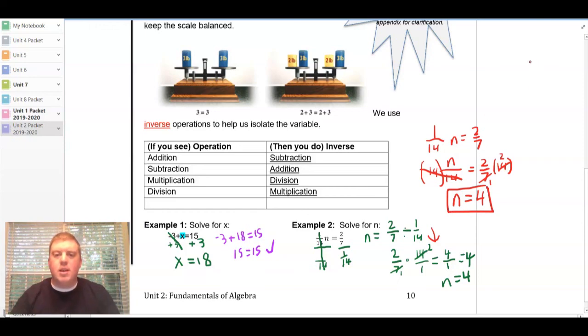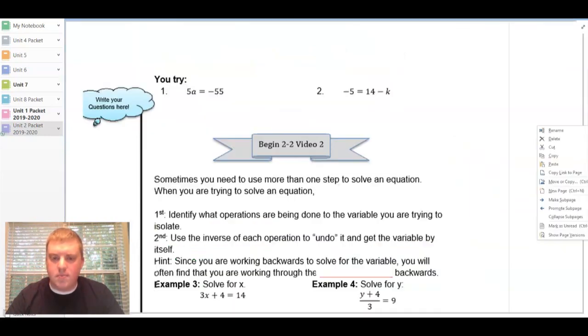So you can look at that whichever way is a little bit easier for you. Sometimes for clearing fractions, it is easier to use multiplication than it actually is to use that division. Alright, there are 2 you-try problems. Go ahead and give those an attempt. Once you're done, make sure you check your answers in the solution guide and move on to the next video.